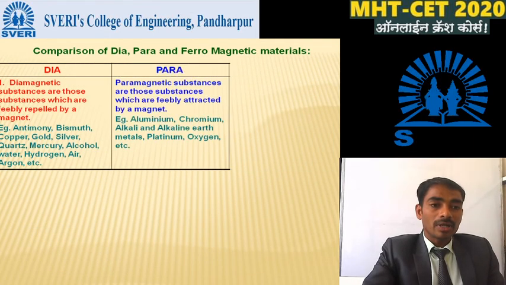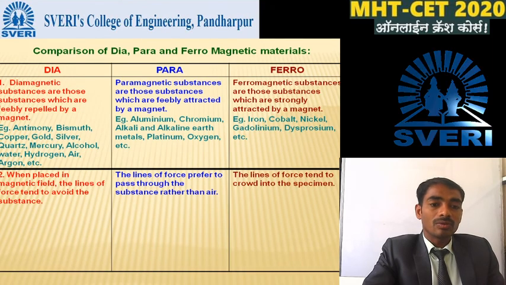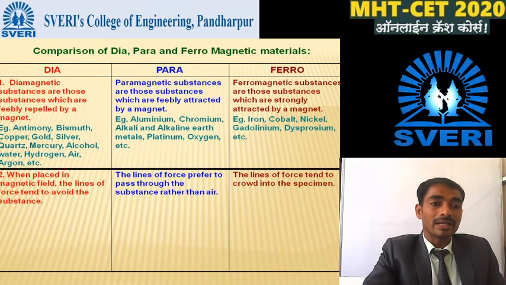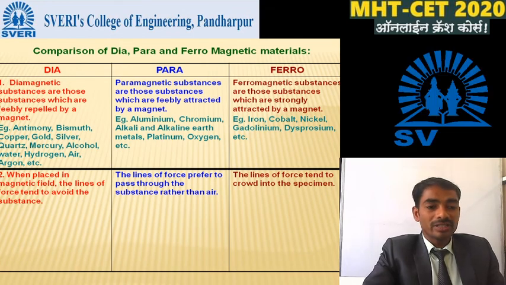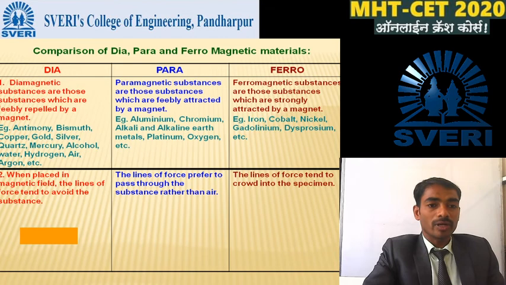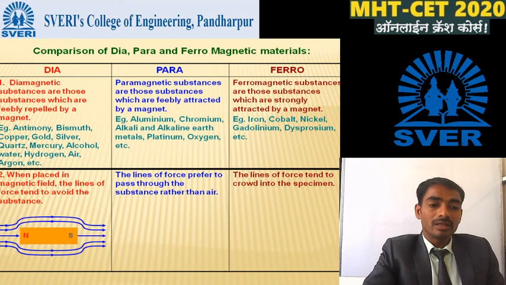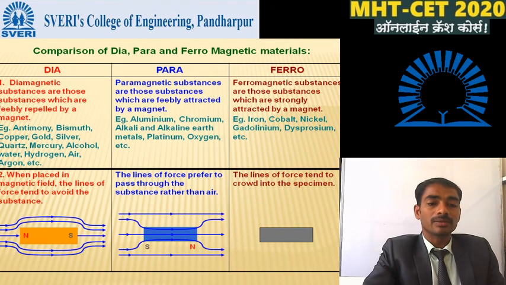So this single table is the comparative study of the diamagnetic, paramagnetic and ferromagnetic materials. If you refer only this table for diamagnetic, paramagnetic and ferromagnetic materials, then it is enough for your CET or for your JEE.